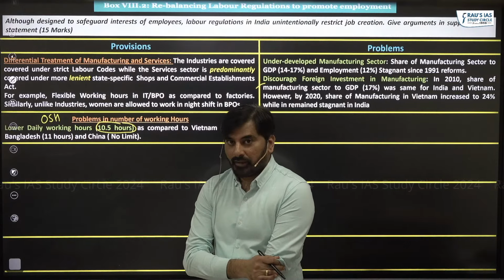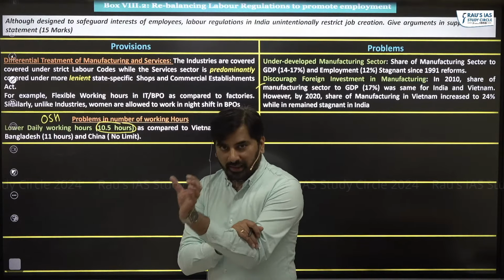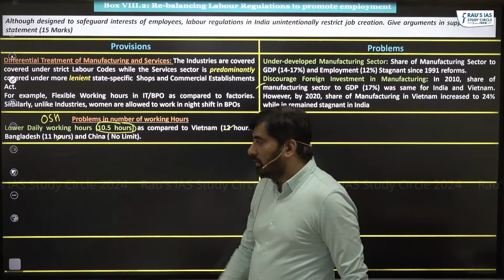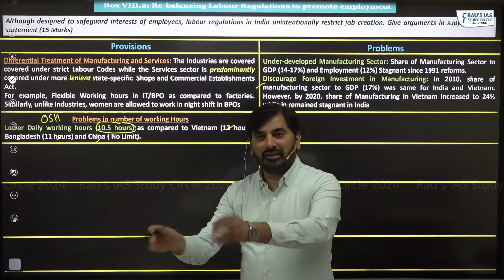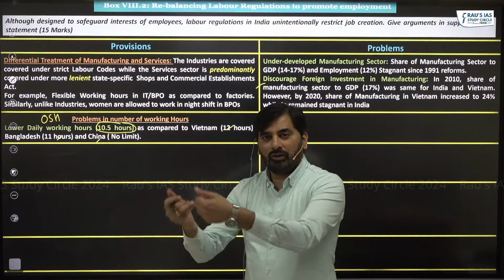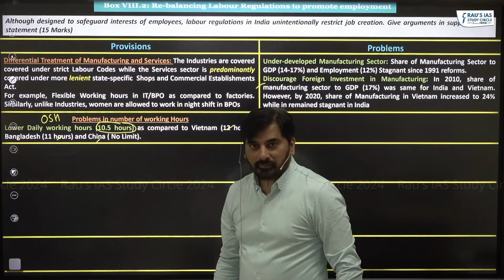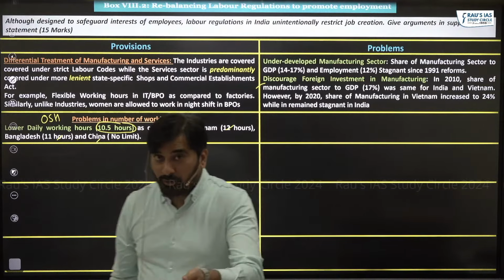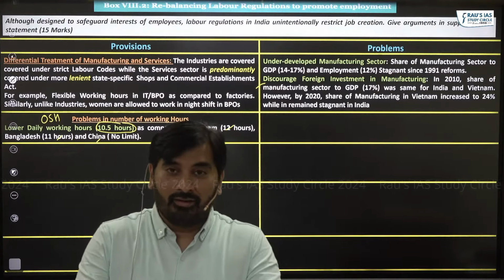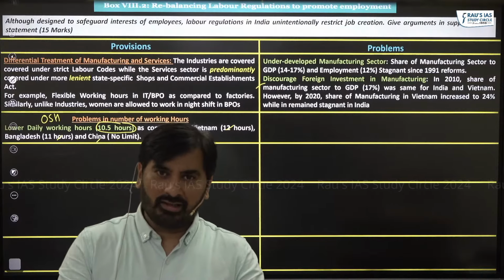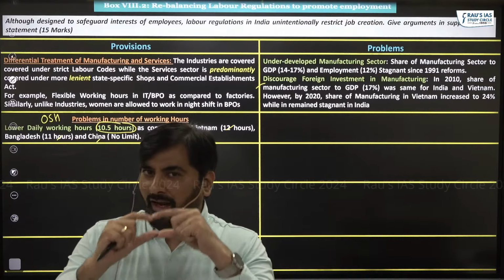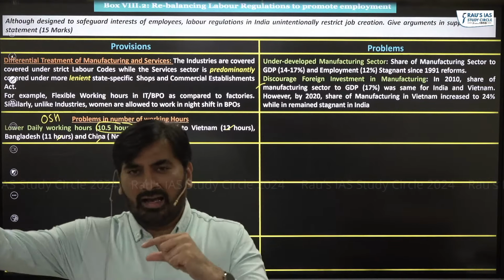In comparison, in Bangladesh, the per day maximum number of working hours is 11. In Vietnam, it is 12. And look at China. China does not impose any limit. China says to workers, it's up to you. However many hours you want to work, you work. That is what China does. So in India, the government is protective. The government wants that people should not work more and exert themselves, because then it will create health problems, which is a good intention. But the problem is you are restricting the number of working hours, and the working hours in India are lower as compared to other countries.